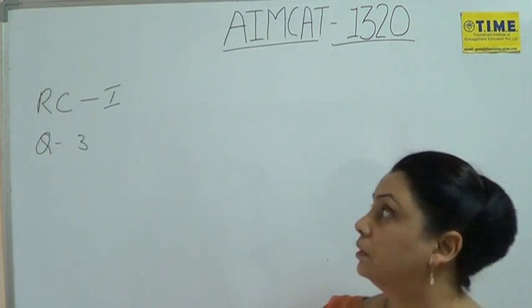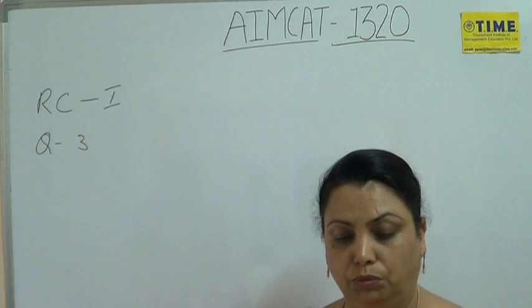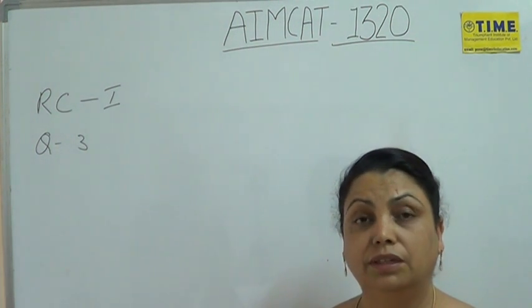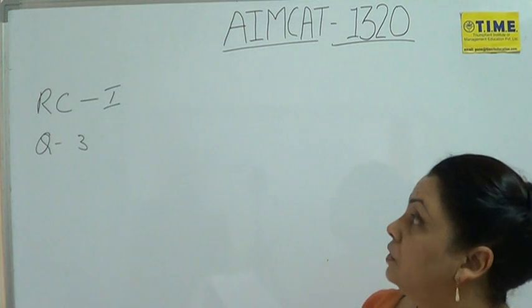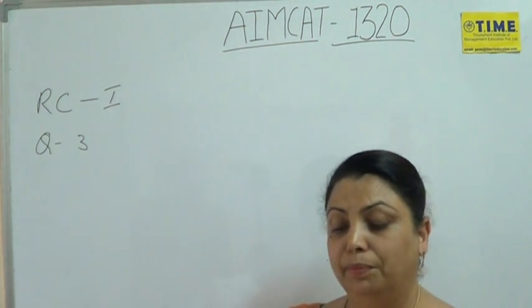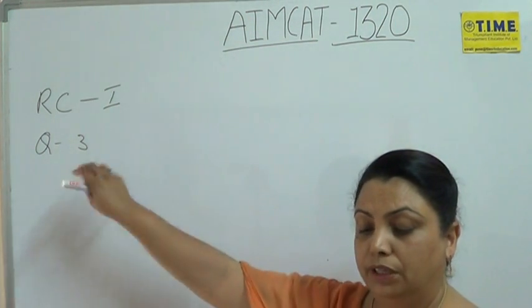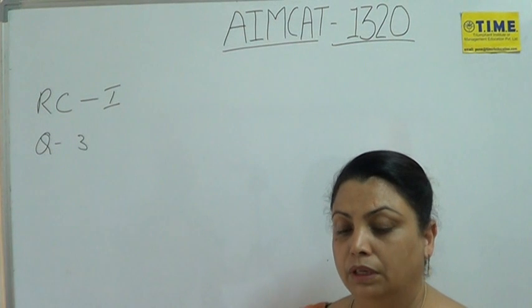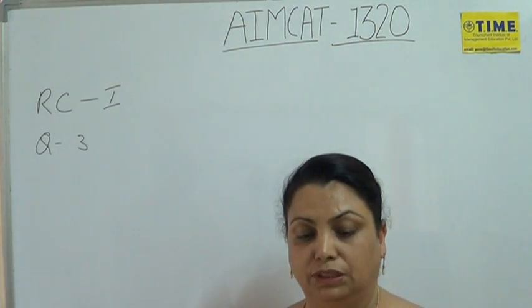Pertaining to AIMCAT 1320, a few important questions that I wanted to discuss and basically try to show you the methodology of how to do certain questions. Let's talk about RC1, the first RC, the one that is about the most unmarried group of people in US. Question number 3, section 2. The question says, primary purpose of the passage.